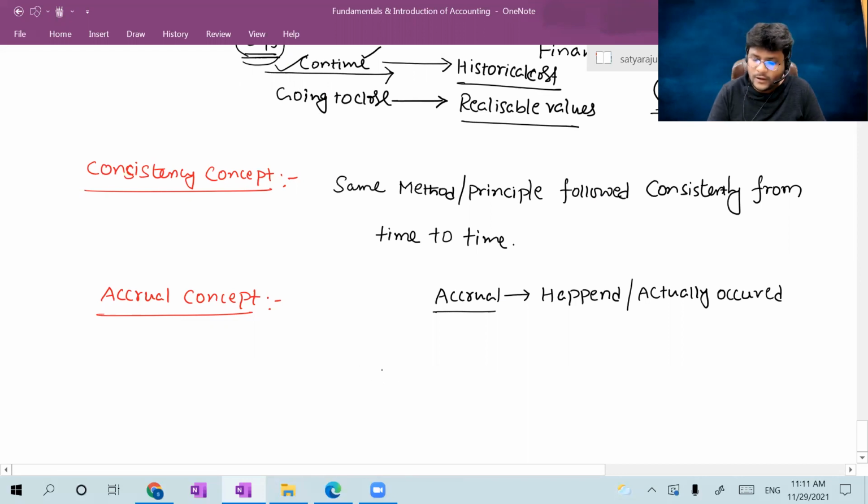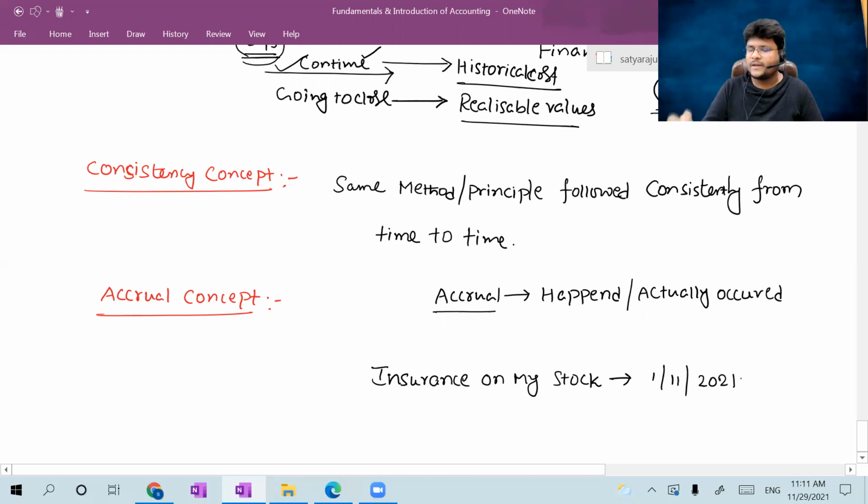Sir, I took insurance on my stock as on the date, let us assume 1st November 2021. I took insurance on my stock.